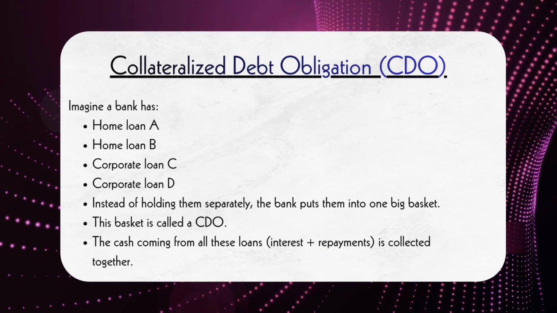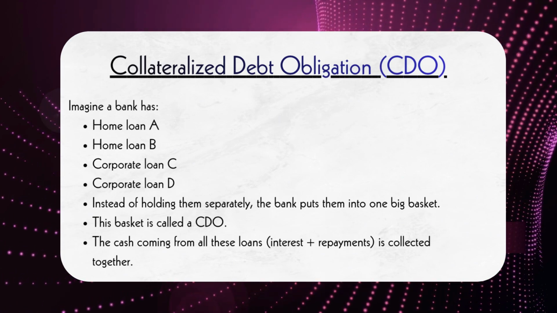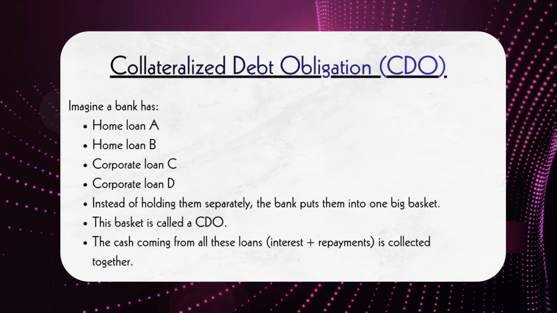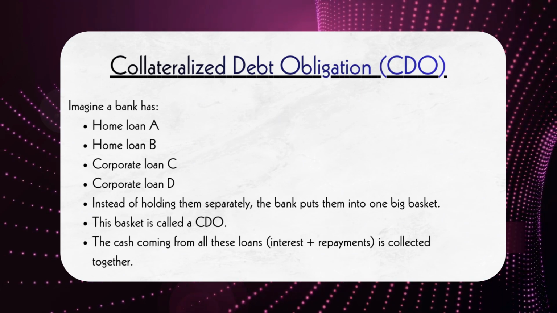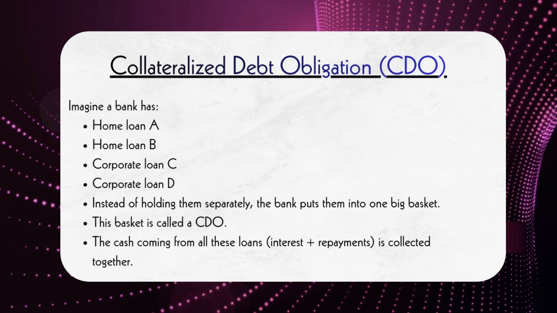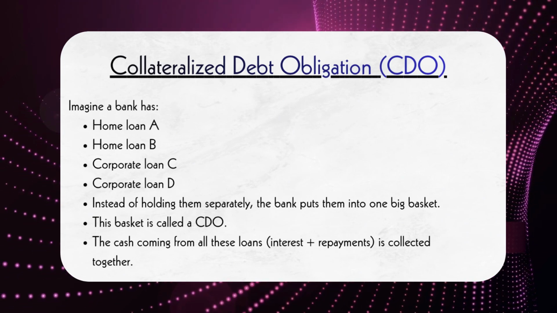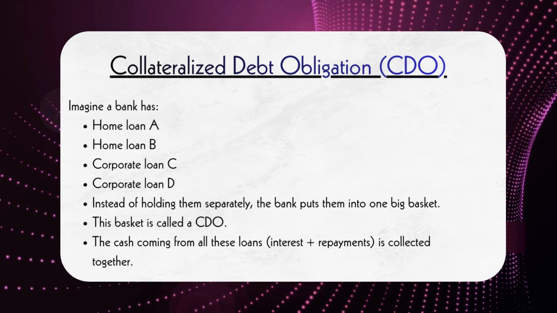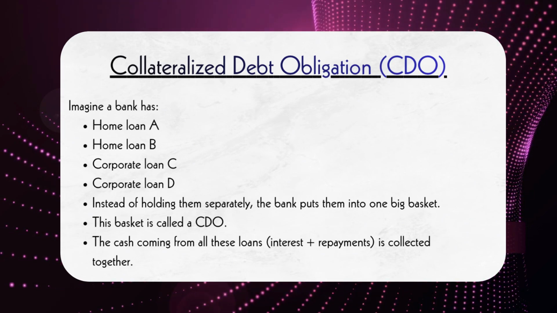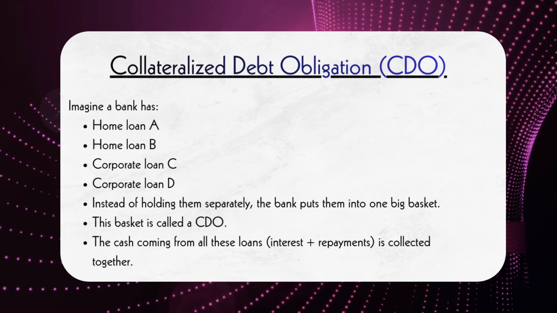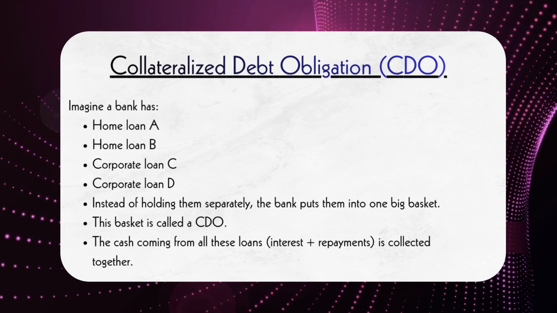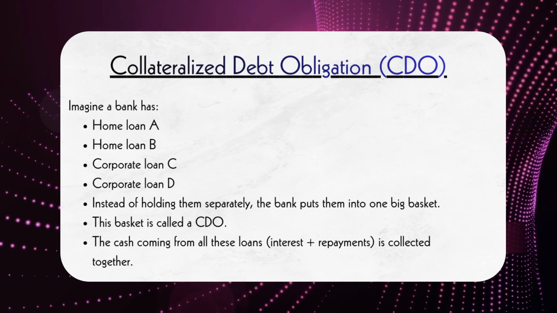Imagine a bank has hundreds of loans, such as home loans, car loans, and corporate loans. Instead of keeping all these loans separately, the bank puts them into one large basket. This basket is transferred to a special company known as an SPV, or Special Purpose Vehicle. The borrowers continue making their loan payments, and all this cash flows into the SPV.